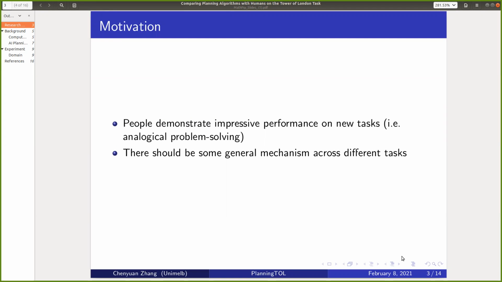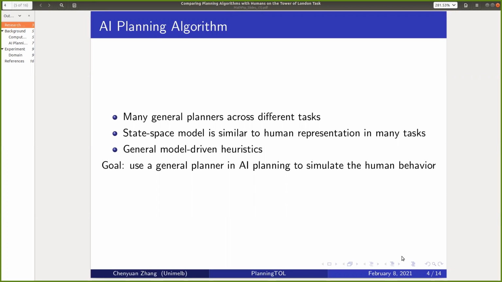Current studies in the field of human problem solving mostly focus on domain-specific problem solving, while people demonstrate impressive performance on new tasks, which is also known as analogical problem solving. This phenomenon implies humans should have some general mechanism to deal with complex tasks. Basically, the big problem I want to solve is whether we can build a general cognitive model for human problem solving. And why I think AI planning algorithms can be helpful to understand this general mechanism.